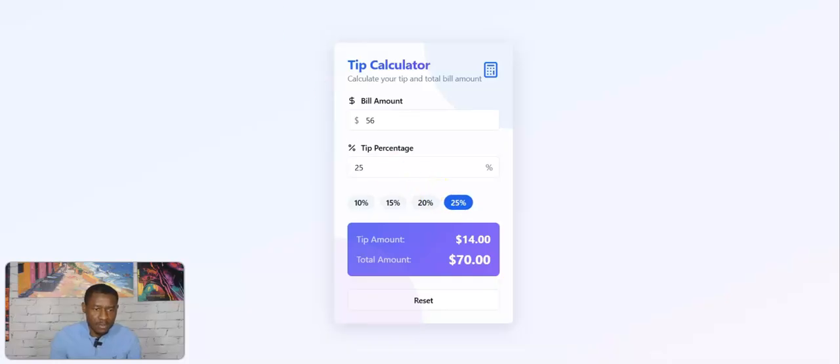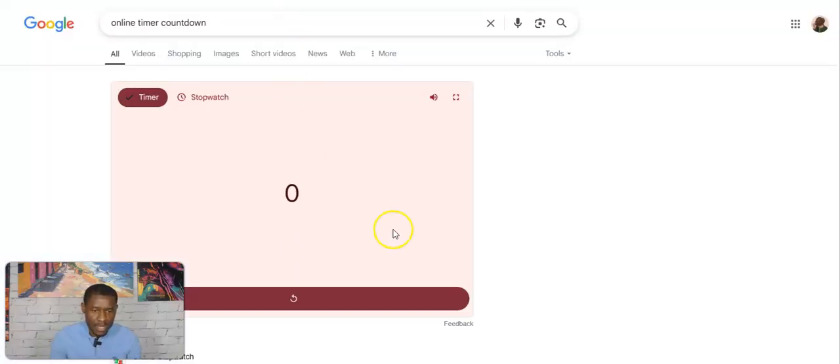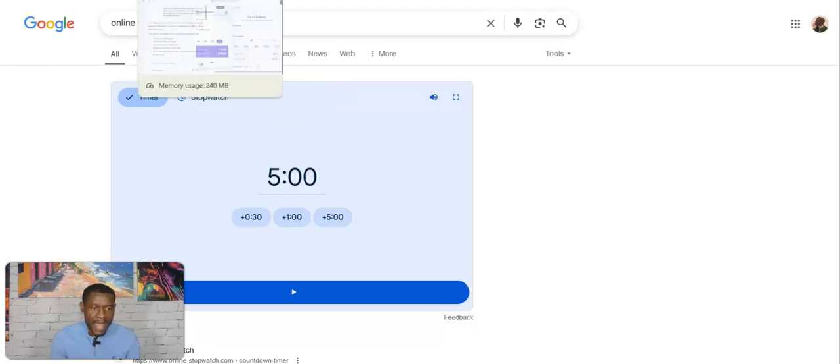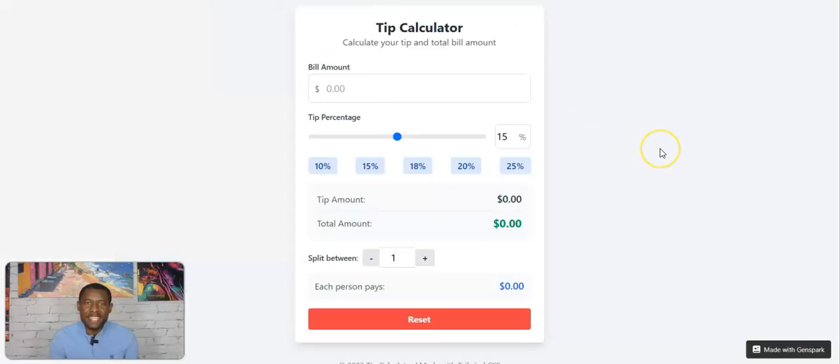Okay, so our time is up. Let me just pause that, because we completed our task in under 5 minutes. We built a web app in under 5 minutes, and we connected it to a domain. So our domain is live. We can send it to our clients, we can send it to our customers. You can share it on social media, on Facebook, YouTube, Instagram, or by email, whatever you want. So we have a functioning app.